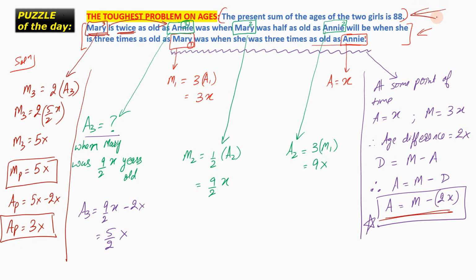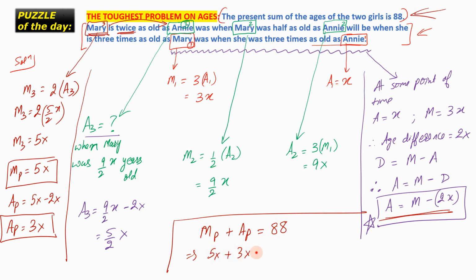Now we refer to the first statement, which states that the present age of Mary plus the present age of Annie is equal to 88. So 5x plus 3x is equal to 88, revealing the answer: x equals 11. So finally, the present age of Mary is 55 years and the present age of Annie is 33 years.